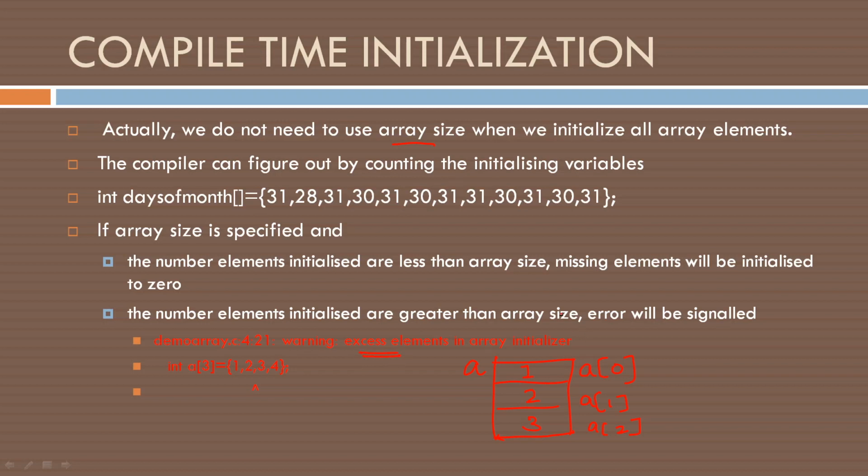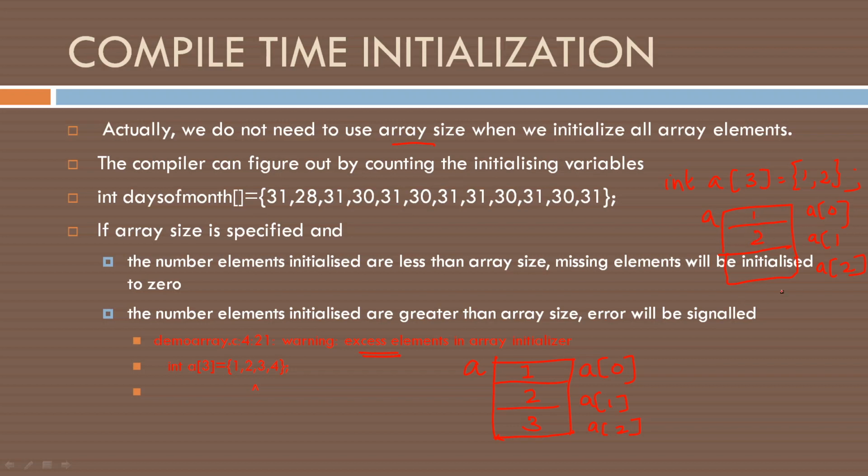But in the same way, suppose we are declaring int a[3] equal to 1, 2. We are giving only 2 values. So this is for a[0], this is for a[1], this is for a[2]. 1 is stored here, 2 is stored here.